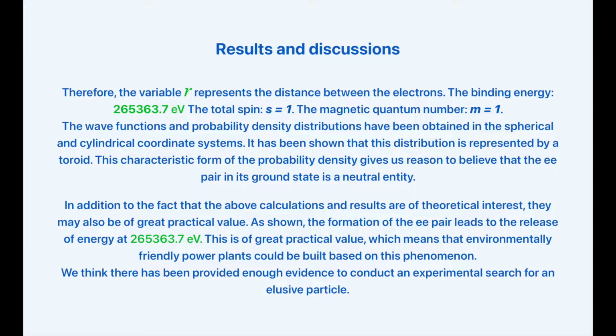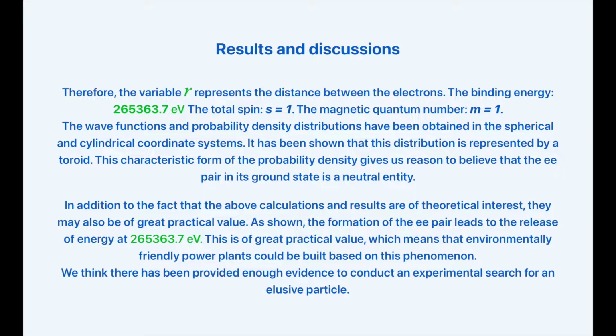The wave functions and probability density distributions have been obtained in the spherical and cylindrical coordinate systems. It has been shown that this distribution is represented by a toroid.